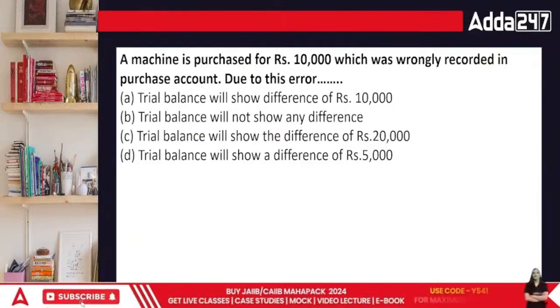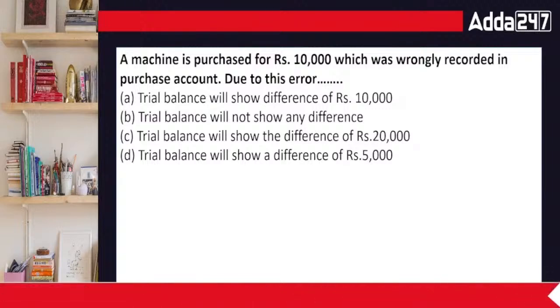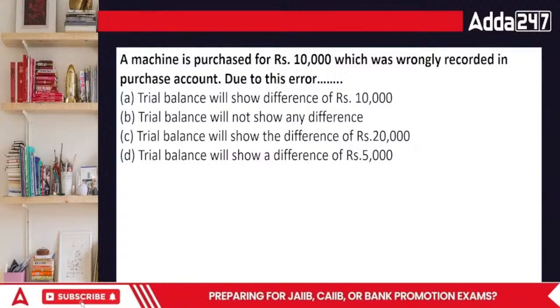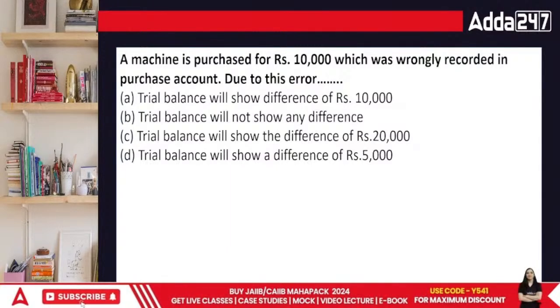A machine is purchased for 10,000 which was wrongly recorded in the purchase account. Due to this error, will the trial balance show a difference, everyone?